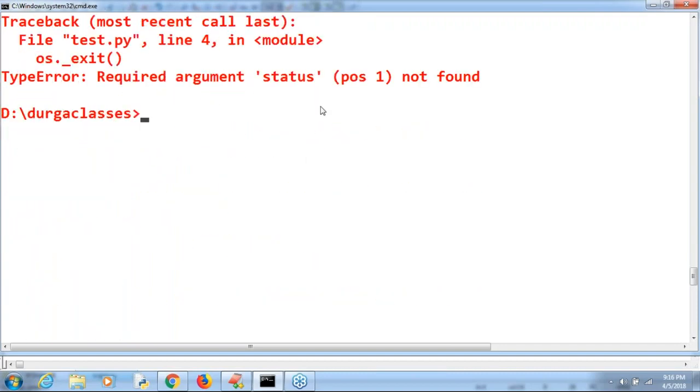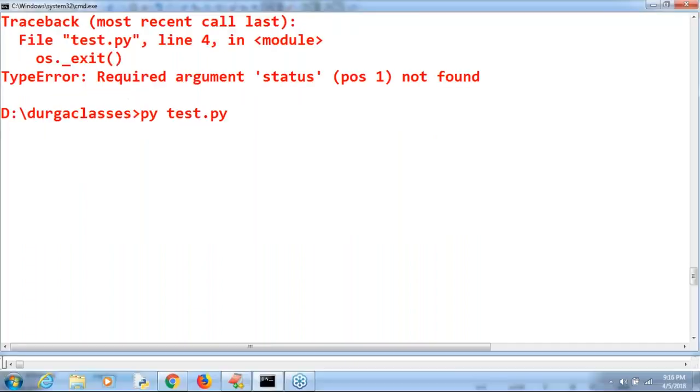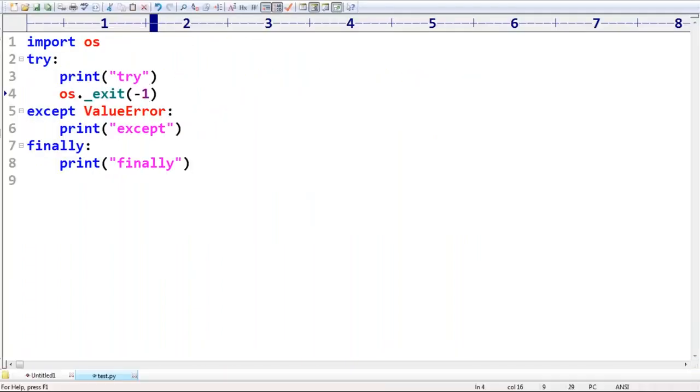Compulsory, one argument must be there. Yes, negative also you can take, no problem at all. But one int value you have to take. So 0 means normal termination, non-zero means abnormal termination. Like that, internally PVM is going to take care. We are not required to worry. Usually, if you want to shut down, then automatically 0 you can take, sir. Clear?